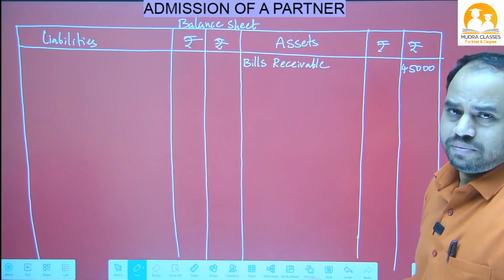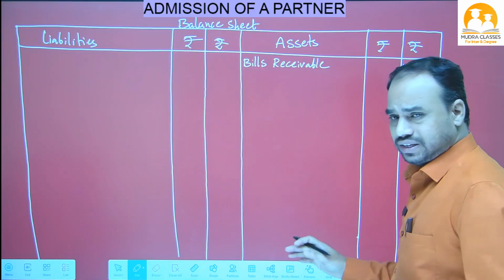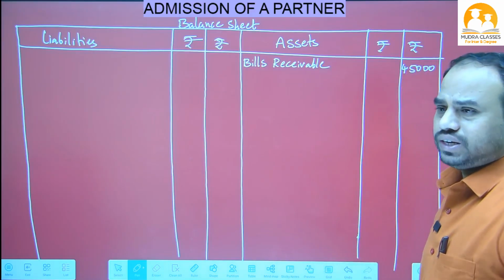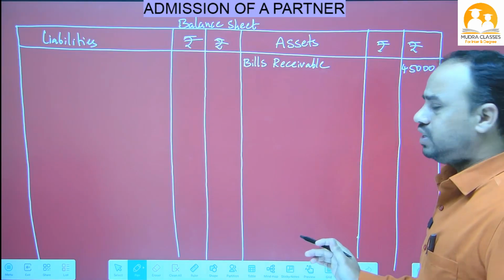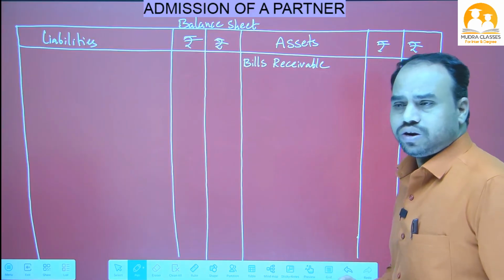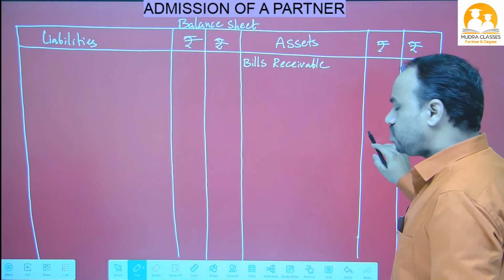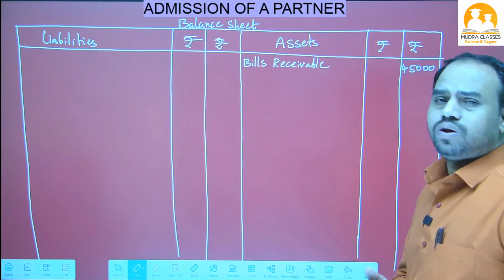Whatever is given on the asset side in the question, we write as it is in the answer. But the difference is, whatever is given in the adjustment we will write in the inner column, and whatever is not given in the adjustment we will write in the outer column.